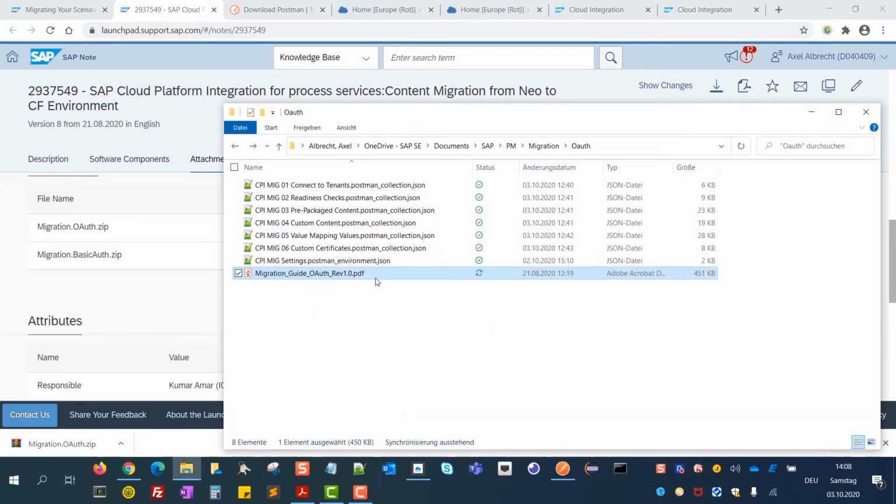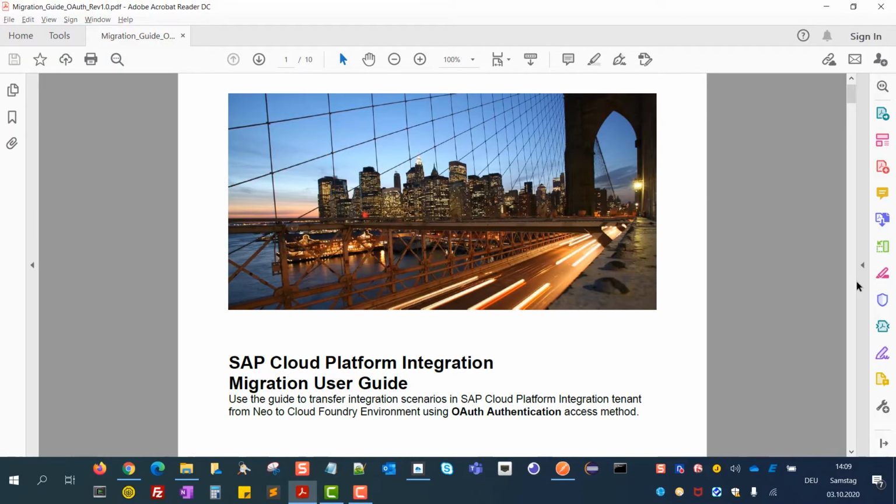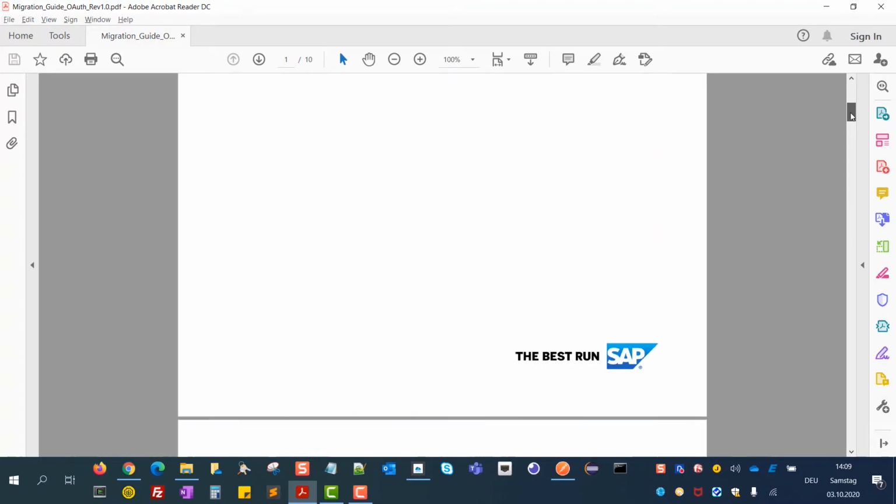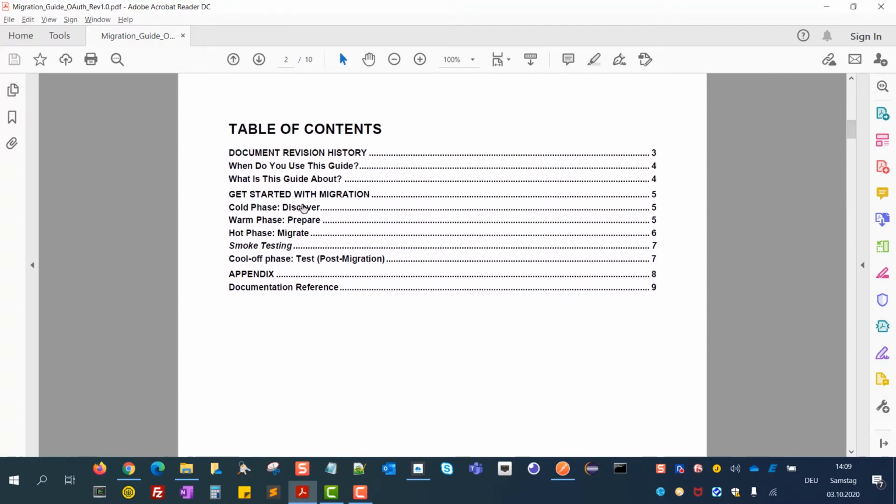So when unpacking the zip, it contains a guide and multiple Postman collections. We open the guide to get the first overview. As you can see, the document will take care of all the phases, but first let's take a look into the tenants.